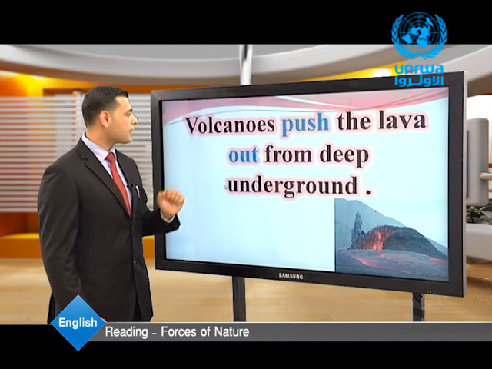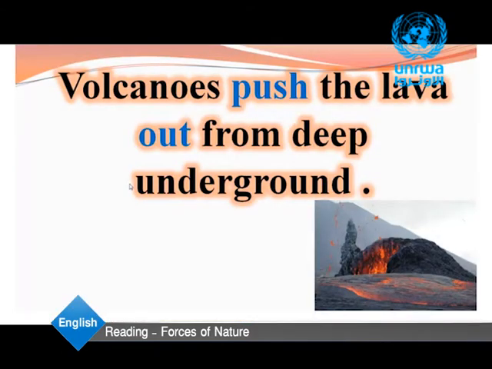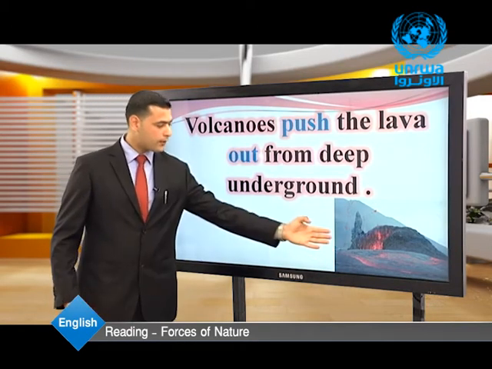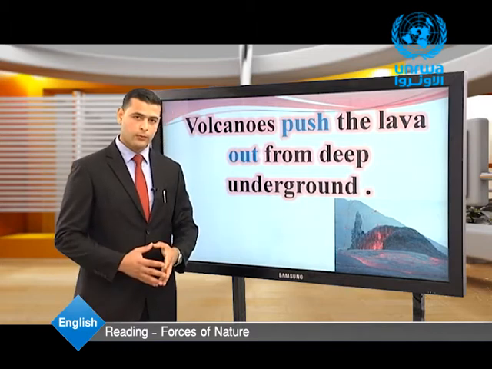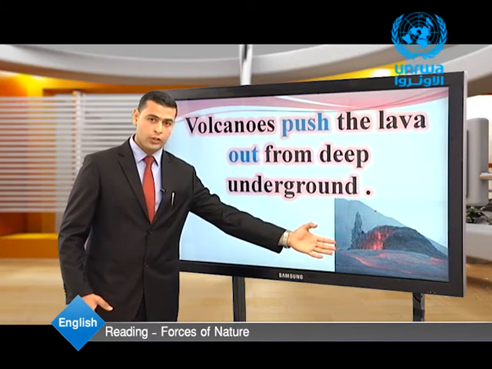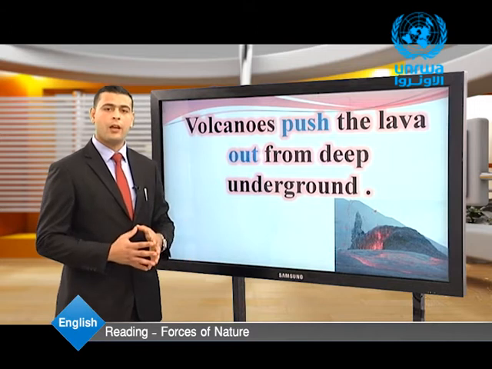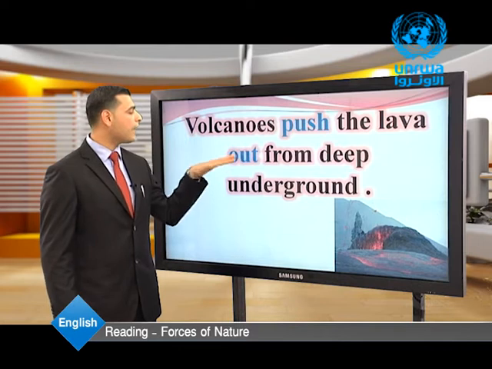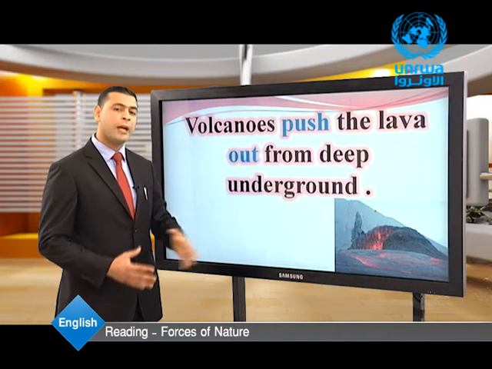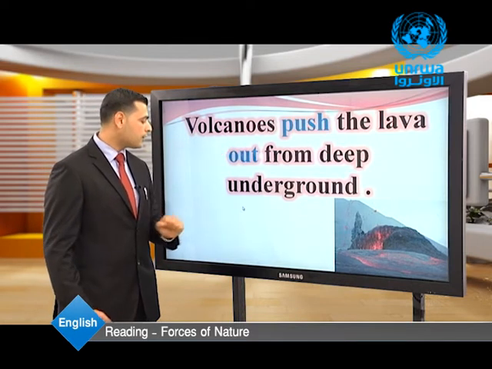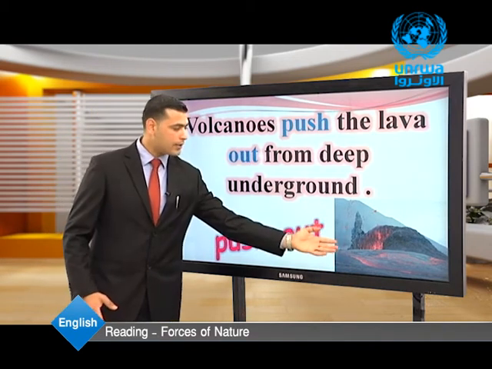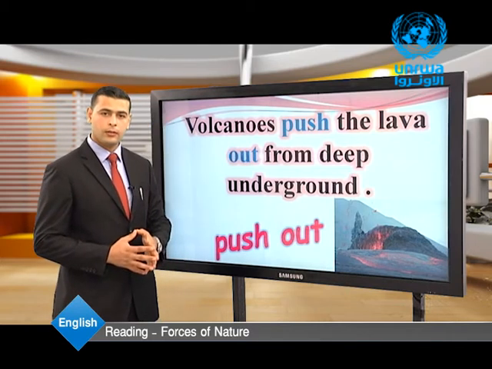Let's look at the next sentence. Volcanoes push the lava out from deep underground. Look at the photo. What's this? This is a volcano, and this is lava, which is pushed out of the earth. Let's read the sentence again. Volcanoes push the lava out from deep underground. So the target word is push out. Look at the lava. It's pushed out from the ground. Push out.